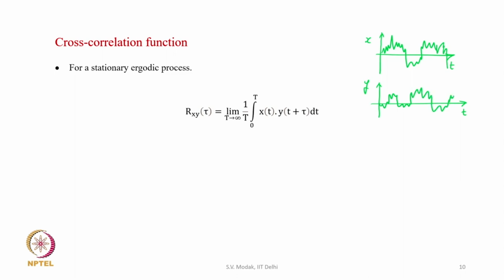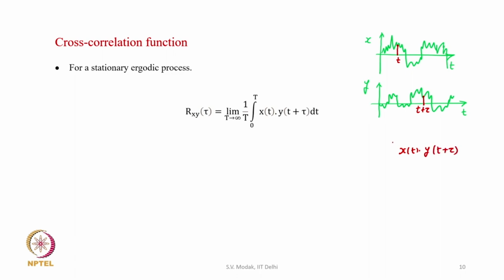And then what is cross correlation? Take a sample from signal x at instant t, and then take another sample from signal y at instant t plus tau, and then take the product of x of t and y of t plus tau.